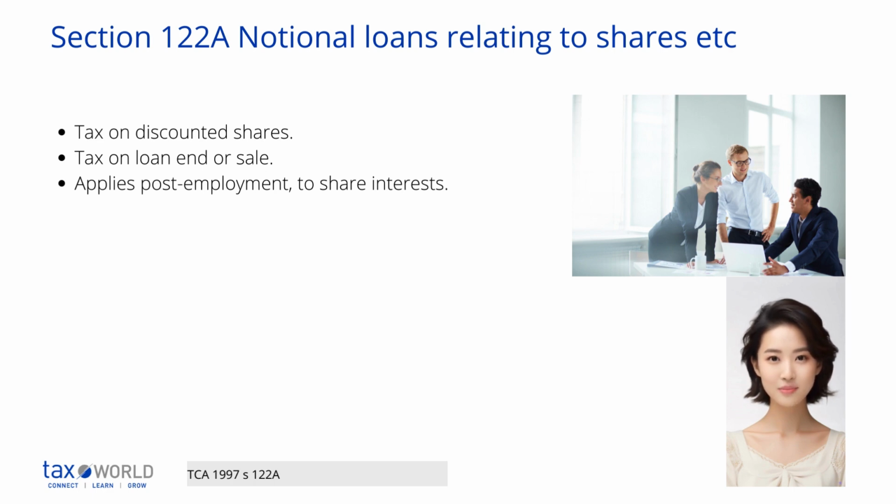The loan ends if payments are made towards the shares which clear the loan. It ends if the employee is freed from having to pay for the shares. The loan ends if the employee sells the shares. If the employee dies, the loan ends. If the loan ends because the employee is released from paying for the shares, or because the employee sells the shares, the remaining loan balance is considered as cancelled and the employee will be taxed on that amount.